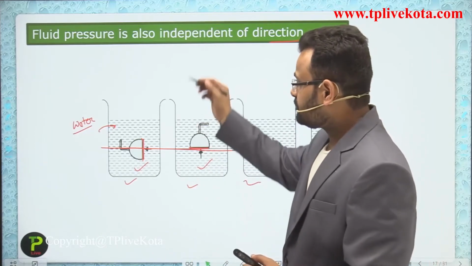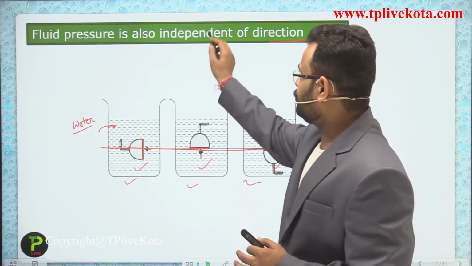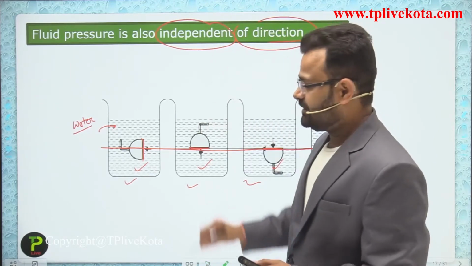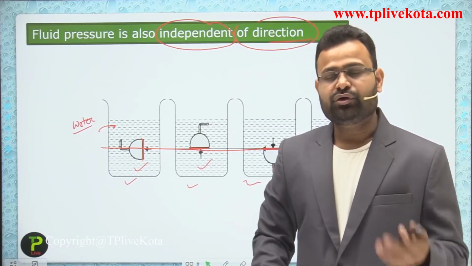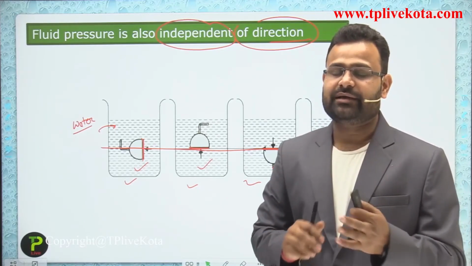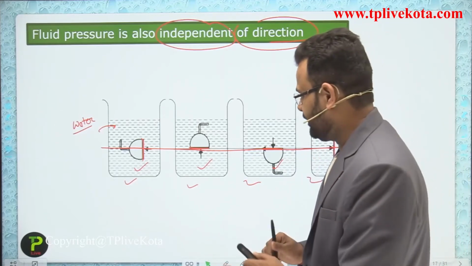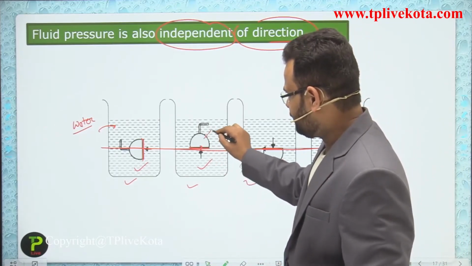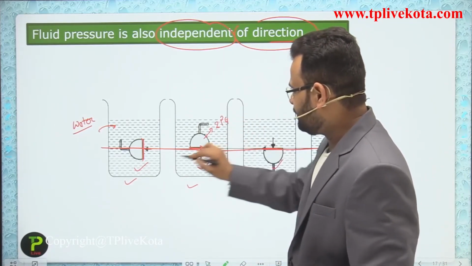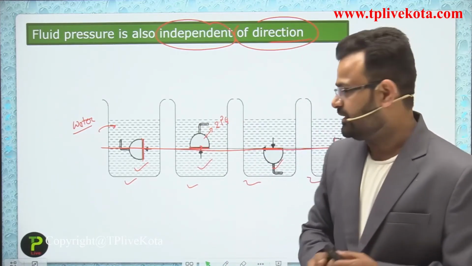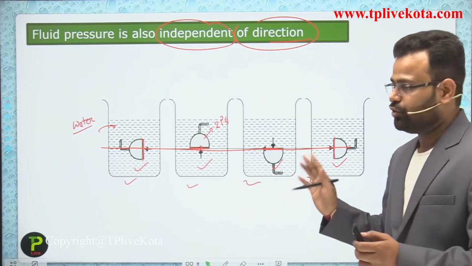It means fluid pressure is also independent of direction. So direction doesn't matter, it is not compulsory to consider direction to measure the pressure in a liquid. If a value of 2 Pascal is given, then everyone gives a value of 2 Pascal. Okay students, so pressure is the same for all points.